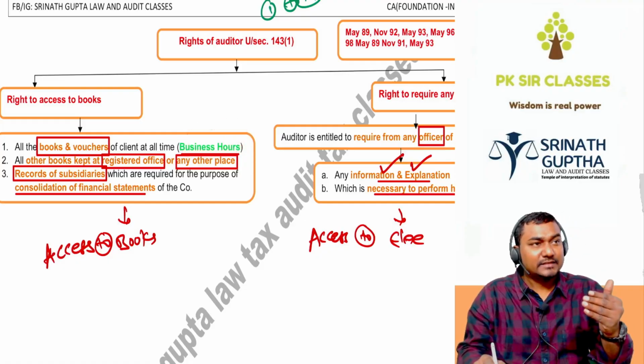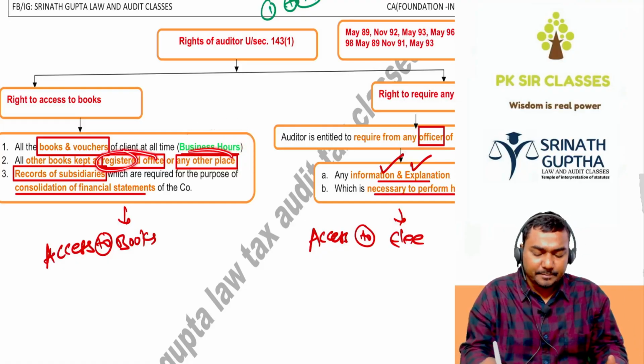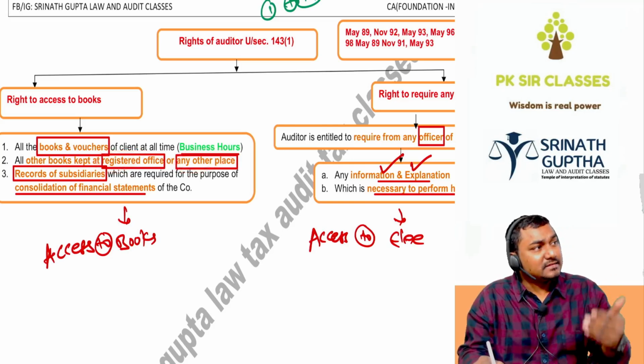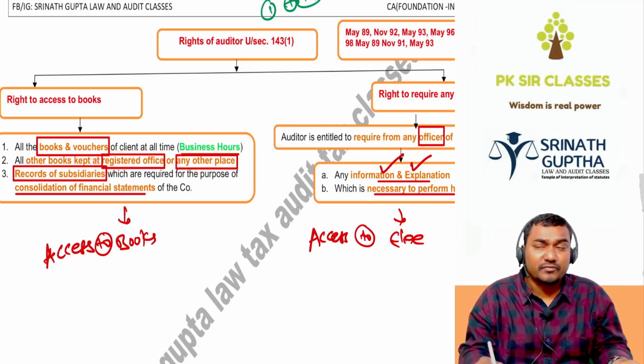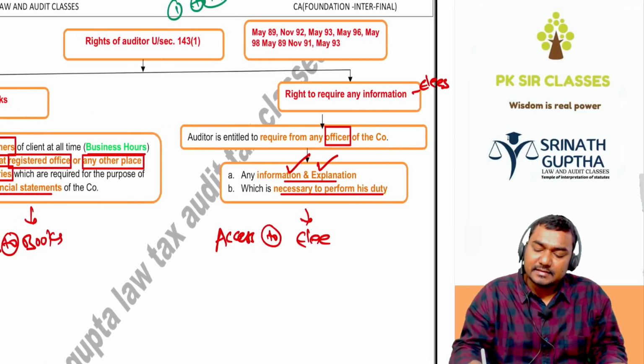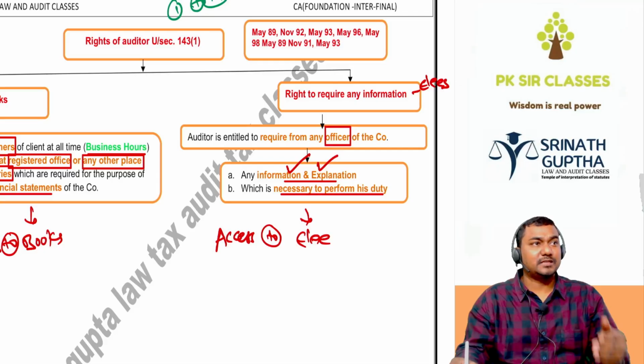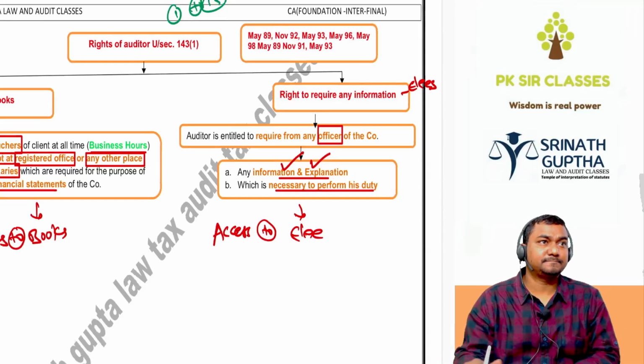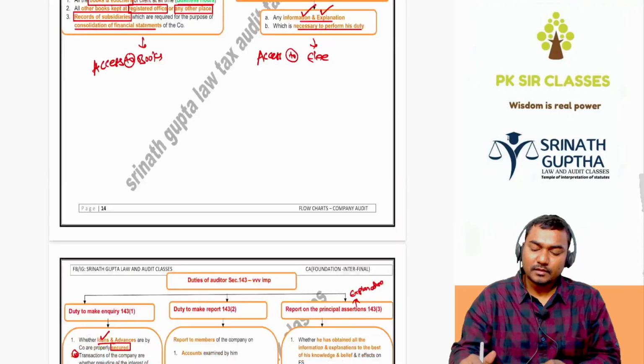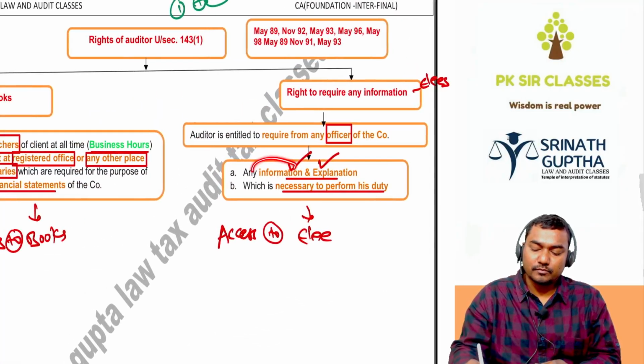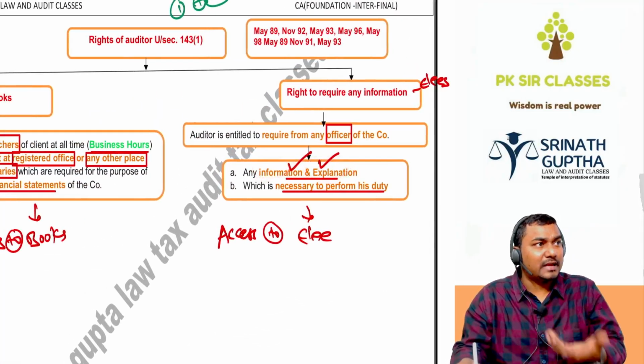He has the right of access to books of accounts kept at the registered office and branch offices also, and he has a right of access to the books of the subsidiary also for the purpose of consolidation. He has a right to require information and explanation from employees for the purpose of examination of the books of accounts of the client. Information means something which we don't know; explanation means we already know but need more clarity.